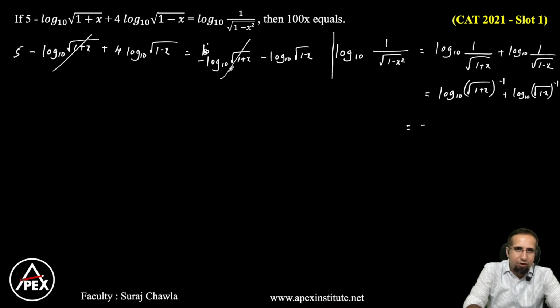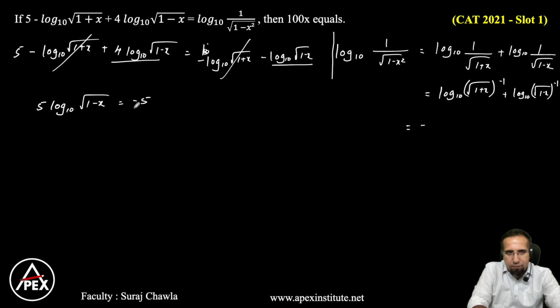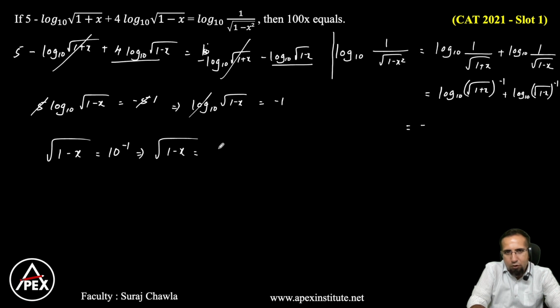Okay. Now let's transpose the values. So if this value comes on to my left, this eventually becomes 5 log base 10 root of 1 minus x is equal to minus 5, or 5 ones are 5, minus ones are. This can be written as log root of 1 minus x is equal to minus 1. Now let's cancel the log. This becomes 10 to the power minus 1. So we have root of 1 minus x is equal to 10 to the power minus 1, which implies root of 1 minus x is equal to 1 by 10.